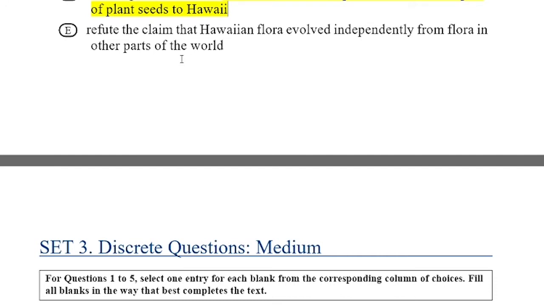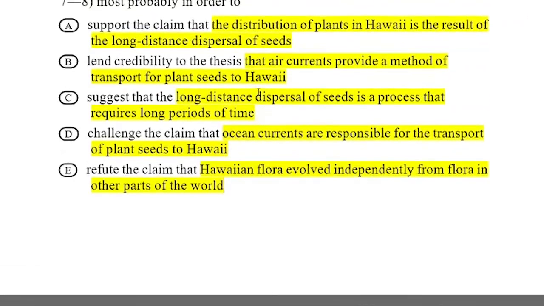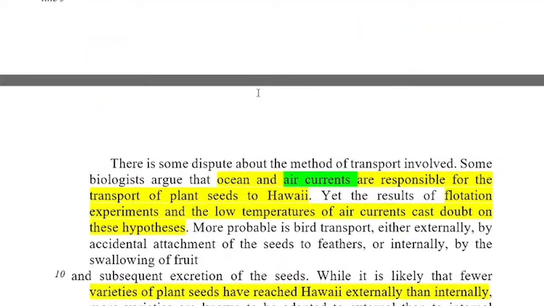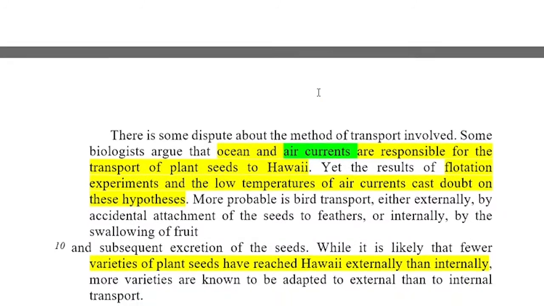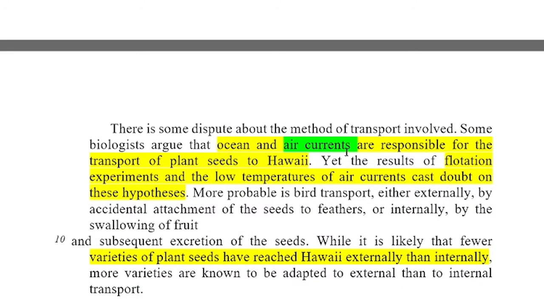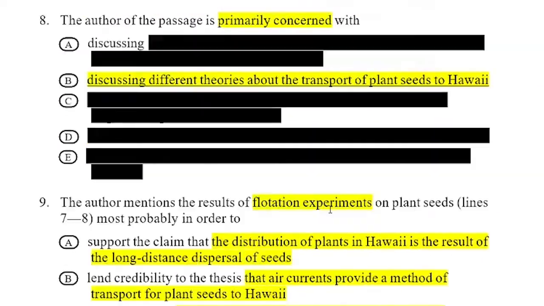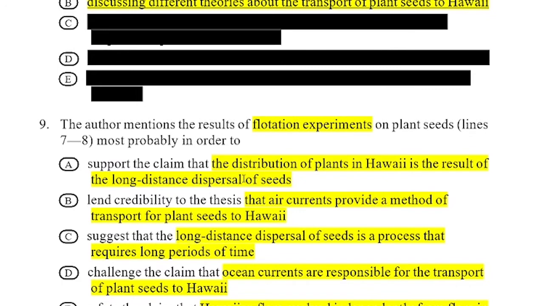So in the passage, at lines 7 to 8, we say ocean and air currents are responsible for transfer to Hawaii. Yet the result of the flotation experiment and the low temperature of air currents cast doubt on this. So we go to the question. Flotation experiment. First: support the claim that the distribution of plants in Hawaii is the result of long distance dispersal of the seeds.